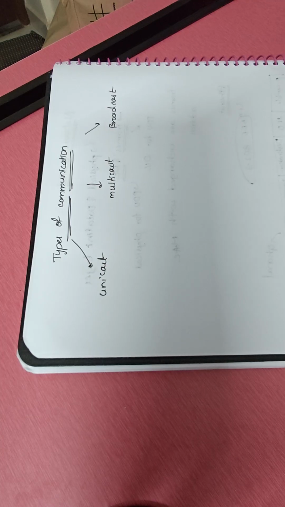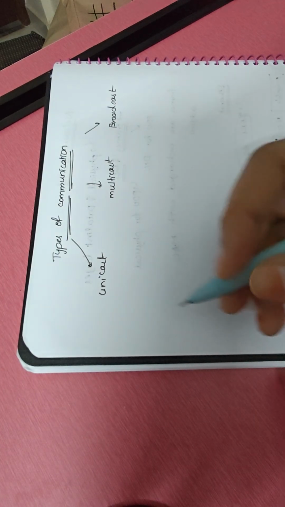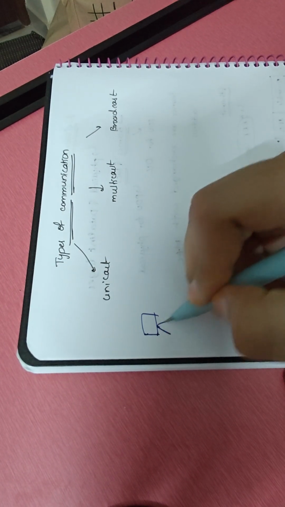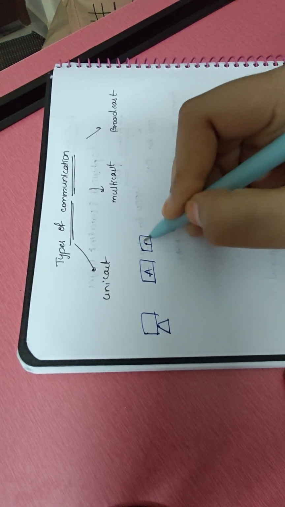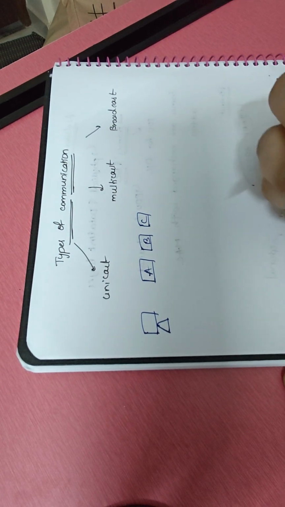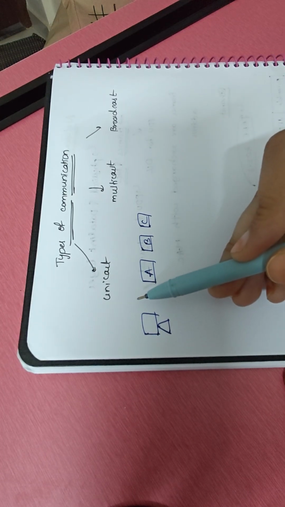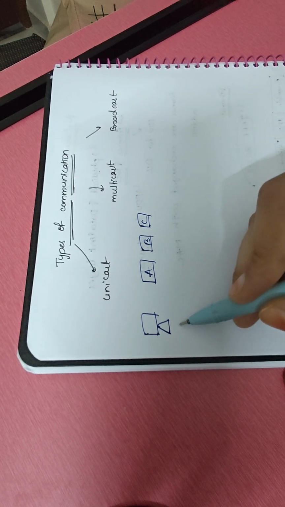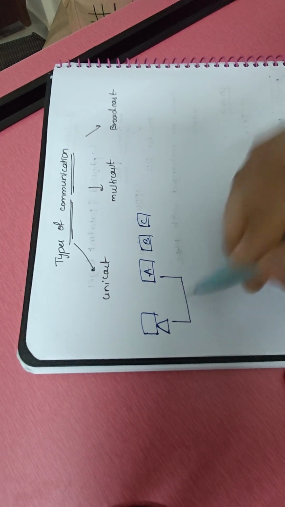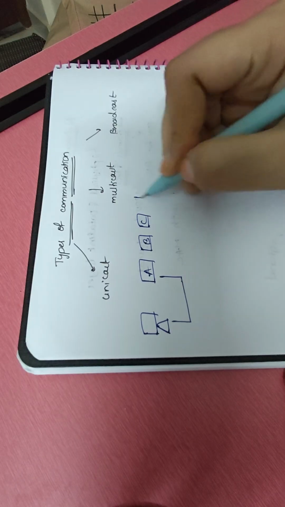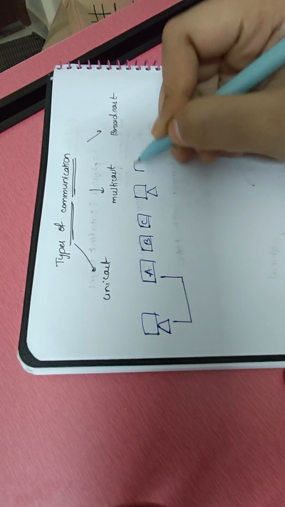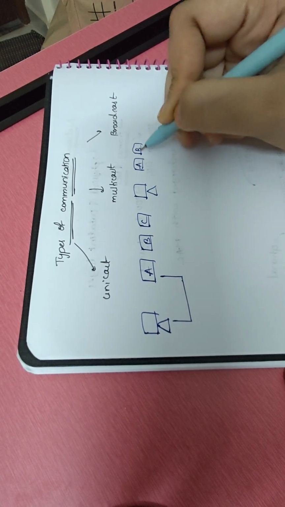So unicast, coming to unicast, consider this is a device, and there are devices A, B, C. Unicast is when a specific device wants to send data to only a single other device, then it is called unicast.